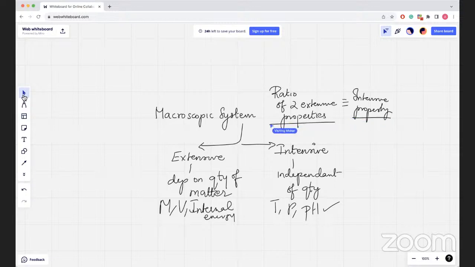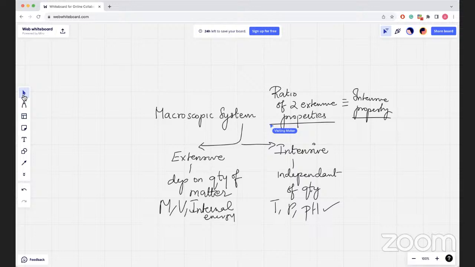To understand why volume is extensive but temperature is intensive, consider, say, a closed system of volume V containing a gas at temperature T. If a partition is put exactly in the middle, each part will have volume V by 2, but the temperature of both the parts will remain T.